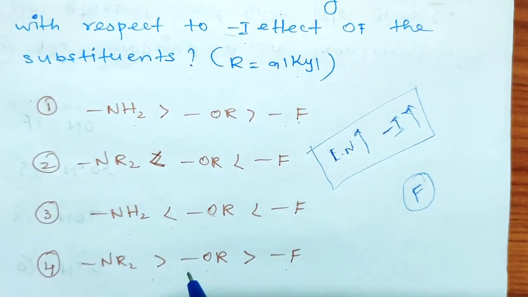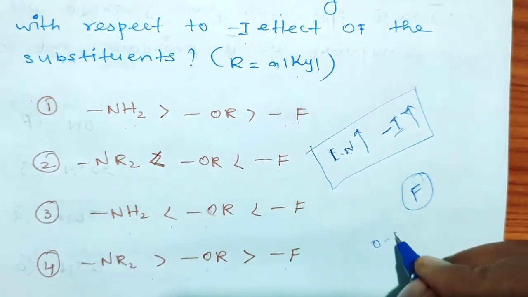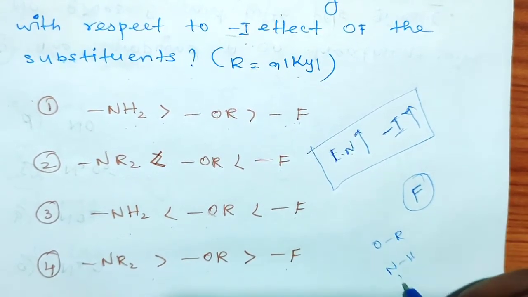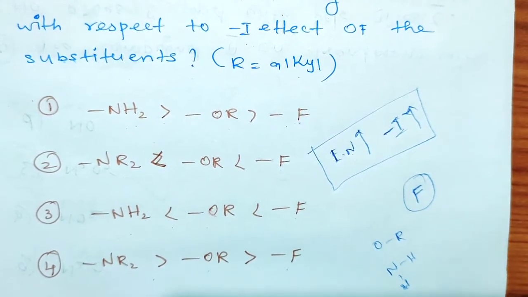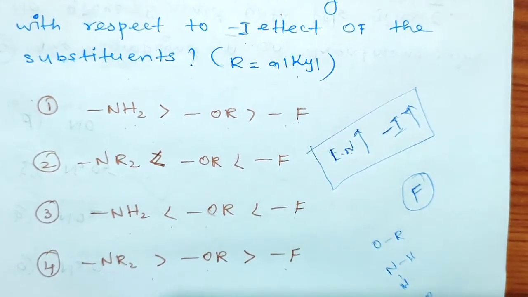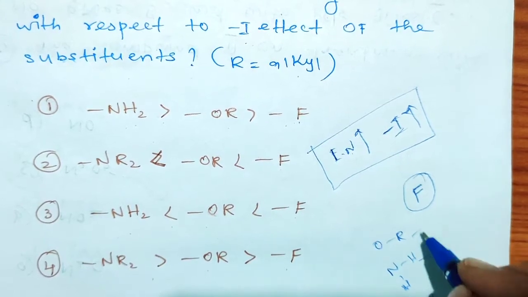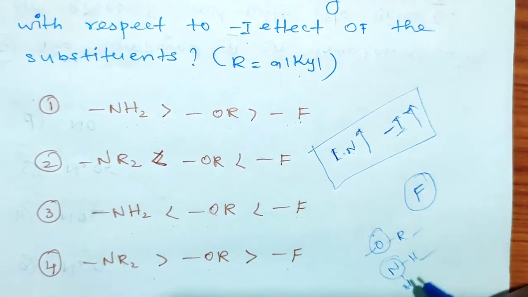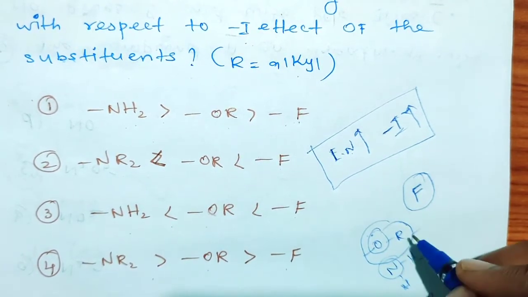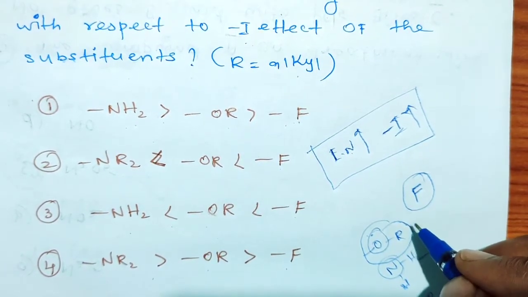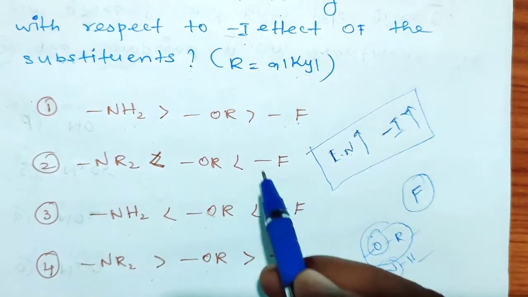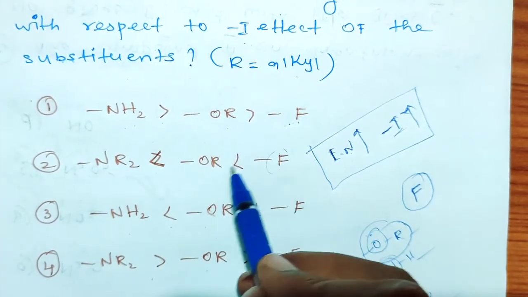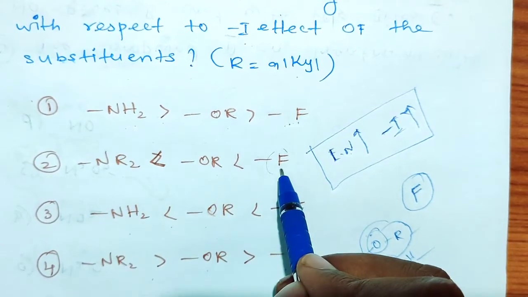So next one, OR is given, and NH2 is given. Now NR2 is given, right? So compared to these three compounds, O is more electronegative compared to nitrogen. So that's why OR is next in the minus I effect, right? So here fluorine is given. Fluorine is more electronegative compared to OR. That's why fluorine has more minus I effect, right?